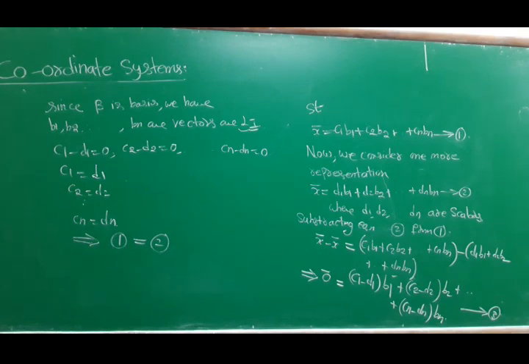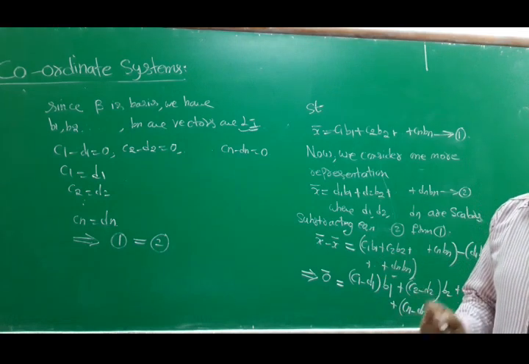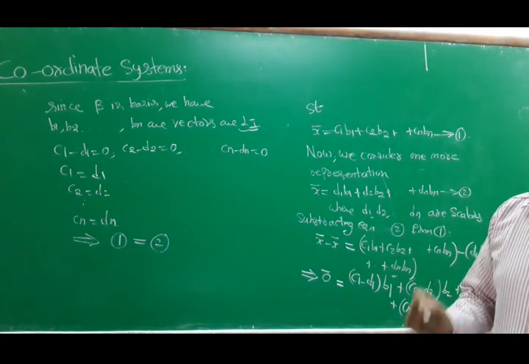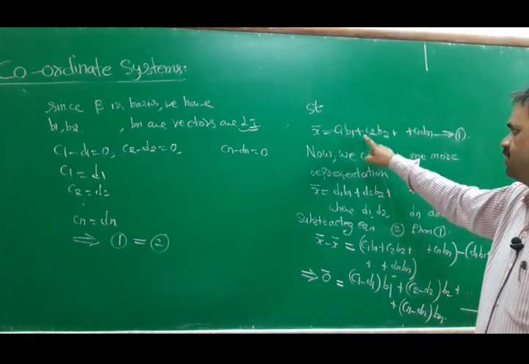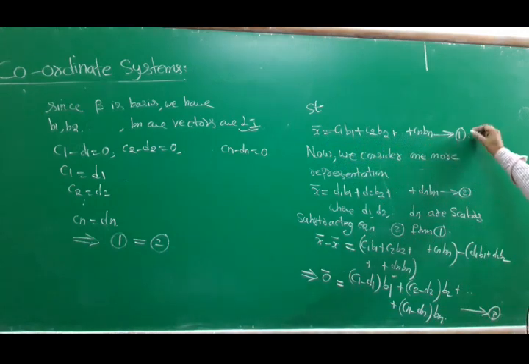Once again, see this theorem. In the coordinate system topic we are discussing a theorem. The theorem is: if beta is a basis, B1, B2, B3 and so on, n vectors, and x is in V, then x bar is equal to C1 B1 plus C2 B2 plus so on Cn Bn is a unique representation. We have to prove that it is unique, that there is only one representation.